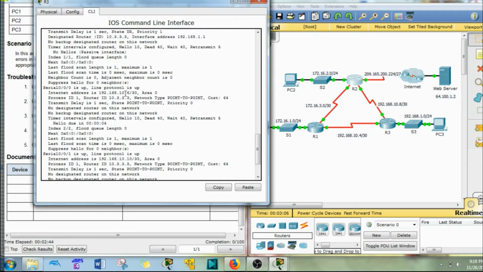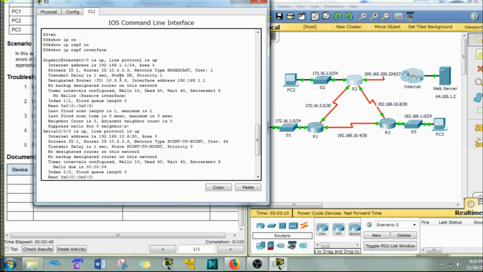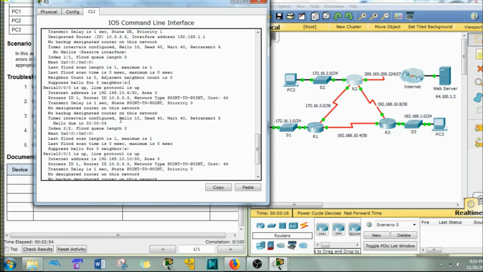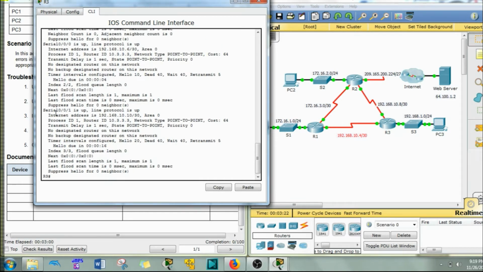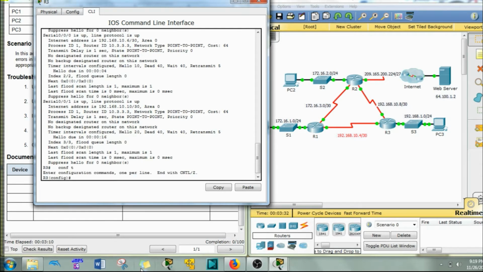Now, why do I know that? Well, the neighbor adjacency is down, so something's up. But you also see here that the hello timer on GigabitEthernet0/0 is the default of 10, as is the serial link over here. But the serial link going to R2 has a hello timer of 20. If those don't match, no adjacencies will happen. So let's configure that properly.